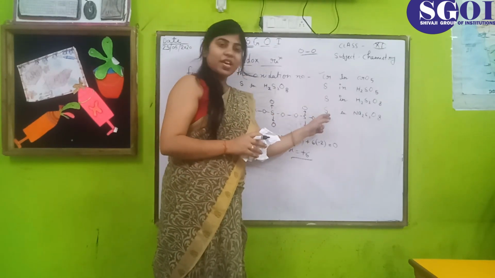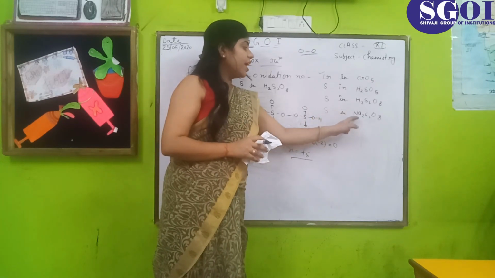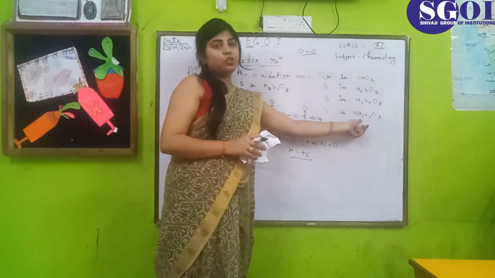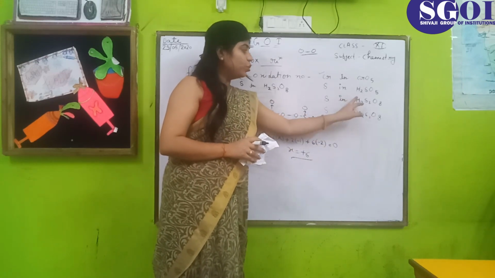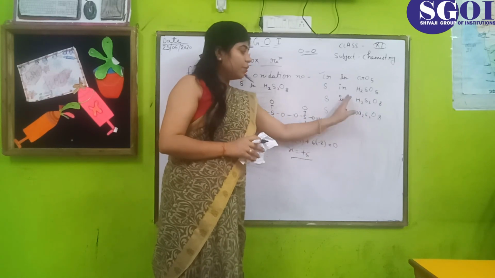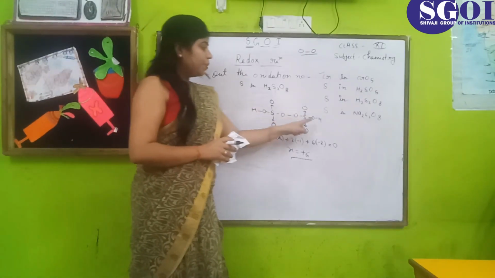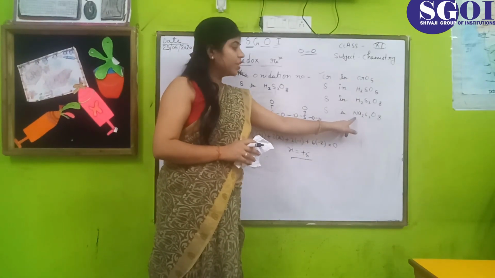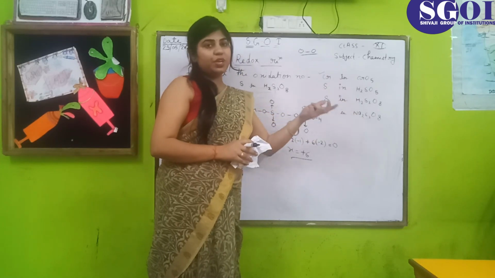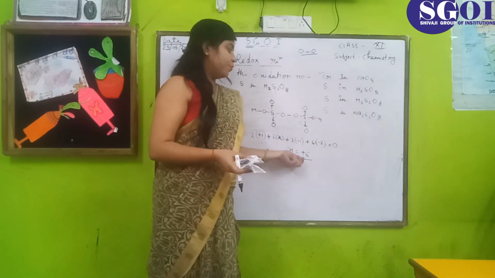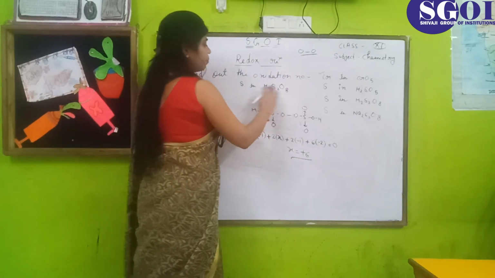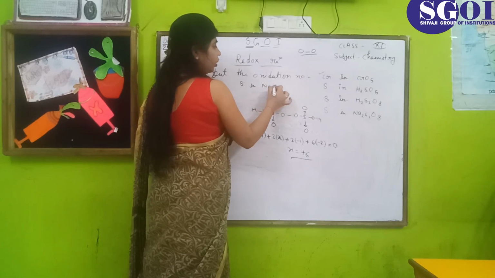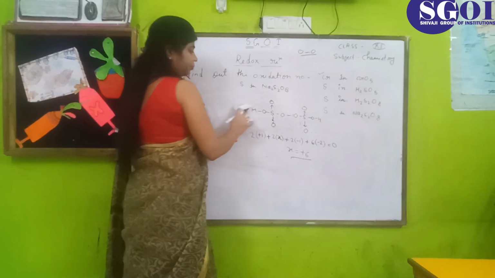Now move to the next example: find the oxidation number of sulfur in Na2S2O8. Both structures are similar. In this structure, in place of hydrogen, we can write sodium. Both have oxidation number +1, so the answer will be the same. Okay, now move to the next example.